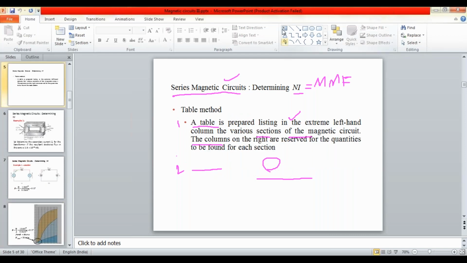Another thing is that, to calculate the MMF or the flux value, you need to prepare a table. This method is called the table method. A table is to be prepared here for different sections of your given problem.